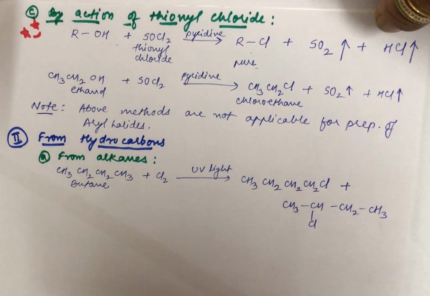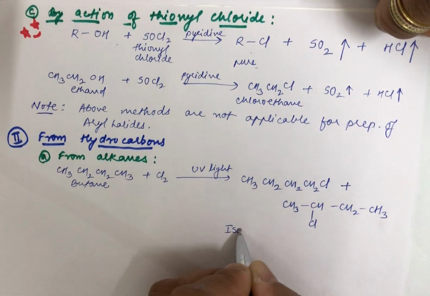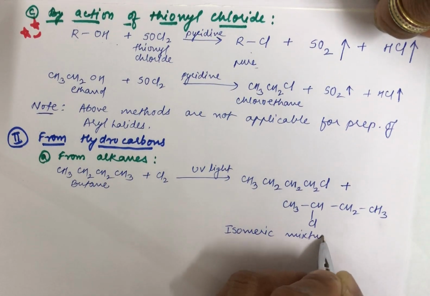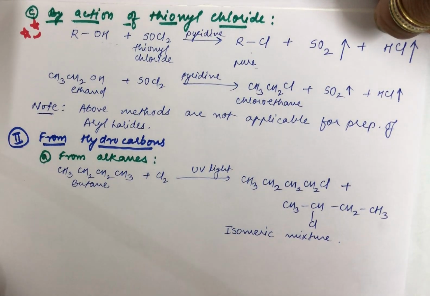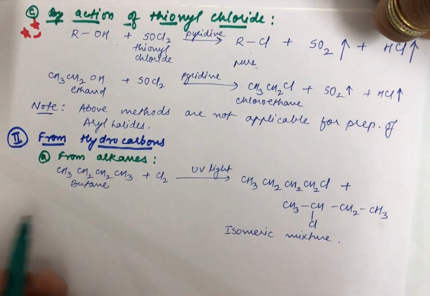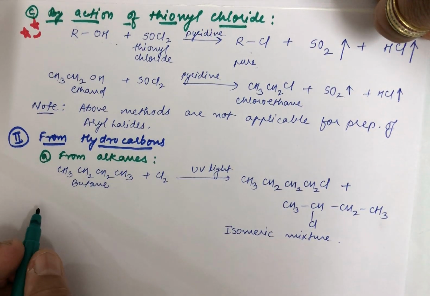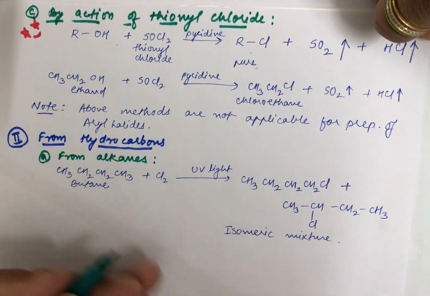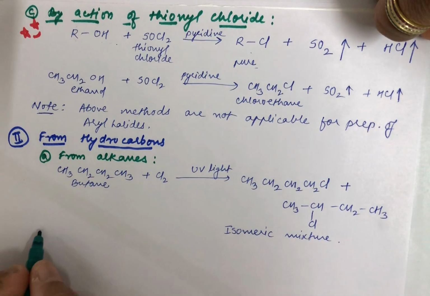So you can say that we basically get back the isomeric mixtures in this case, and they are not so easy to separate. This you need to keep in mind. They are difficult to separate. Fine. Now this was one of the simple ways through which you can prepare your alkyl halides. And chlorination continues also in the presence. You can continue doing the chlorination of this.